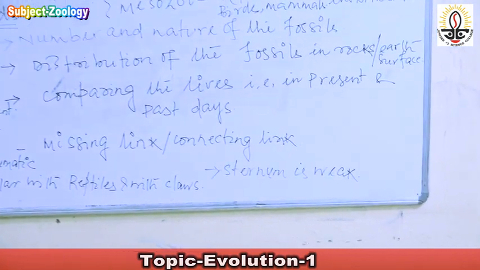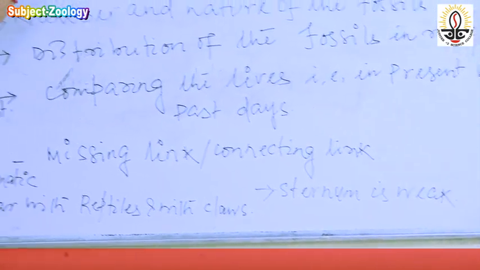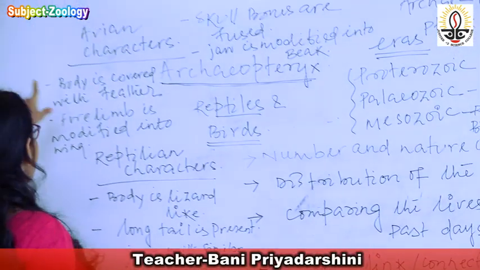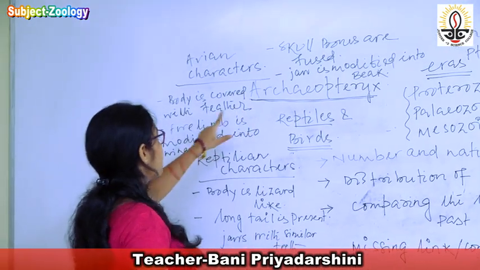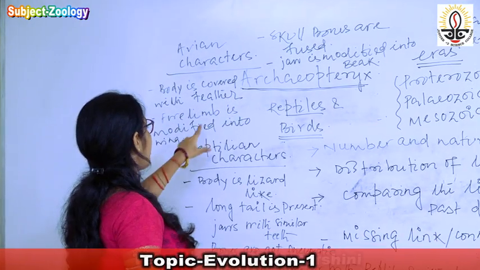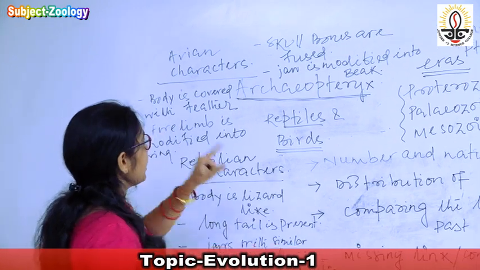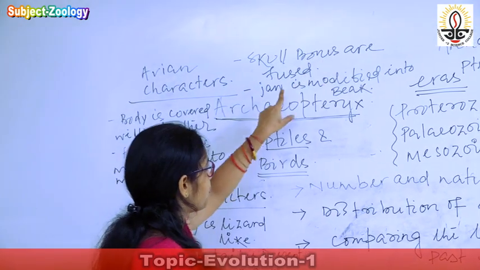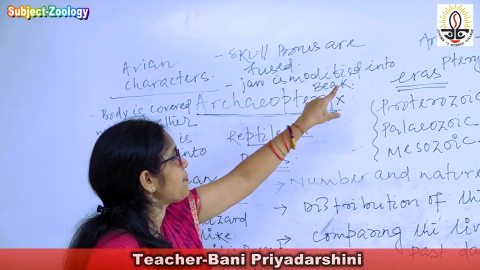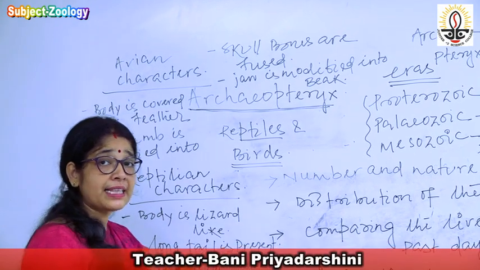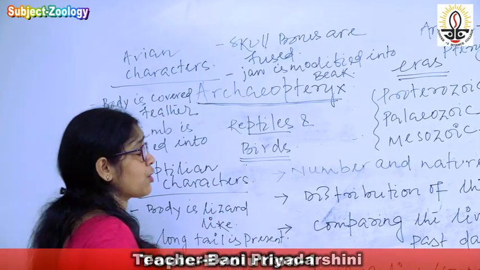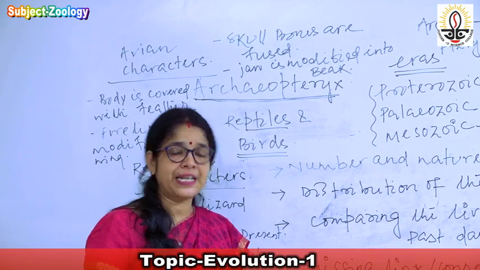And what are the avian characters which are present in Archaeopteryx? The body is covered with feather, forelimb is modified into wing, skull bones are fused, and jaw is modified into beak. So these are the avian characters which are also present in Archaeopteryx.